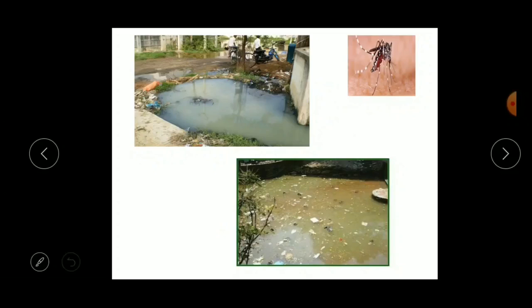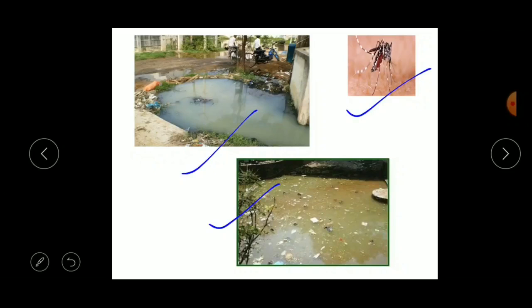This is very suitable for mosquitoes to lay eggs. Mosquitoes, houseflies and many other insects and bacteria live and grow in this stagnant water, and the mosquitoes spread diseases like Zika, dengue, chikungunya, etc. If the people of the house had let the water flow to the plant beds in the garden instead of leaving it stagnant, the mosquitoes would not grow there and they would not spread the diseases.